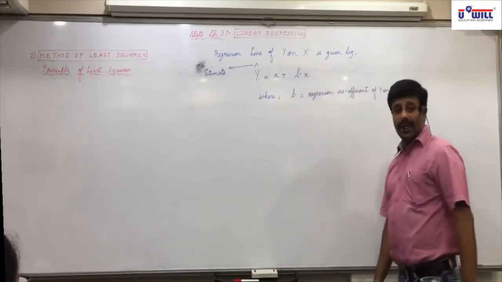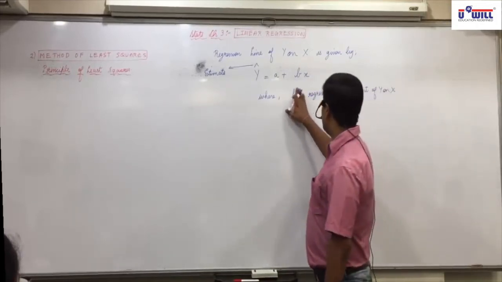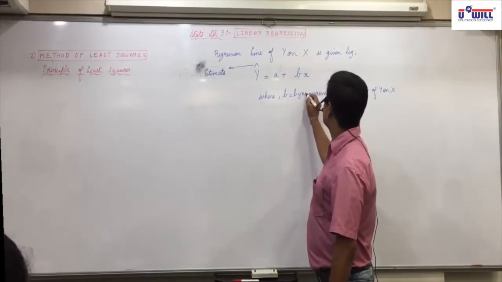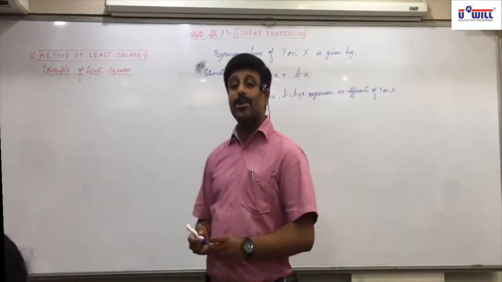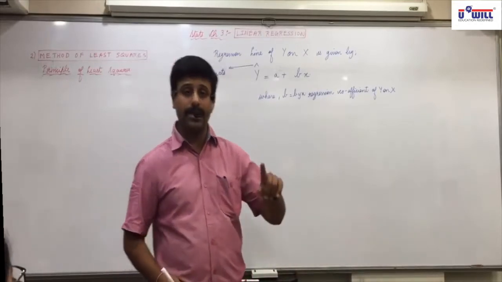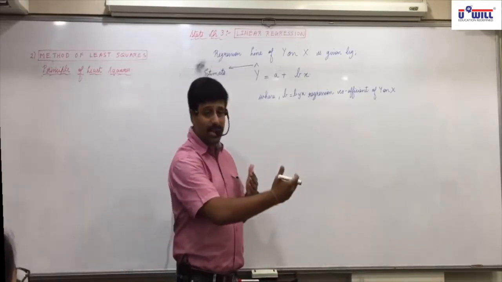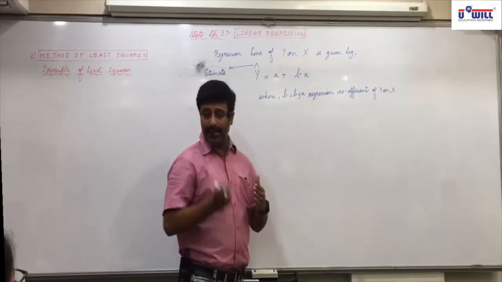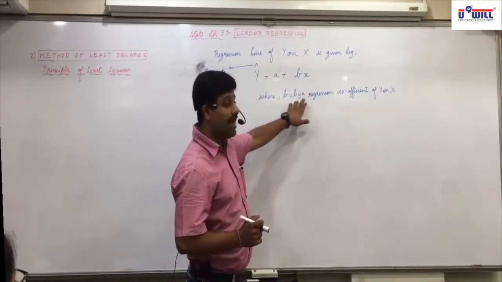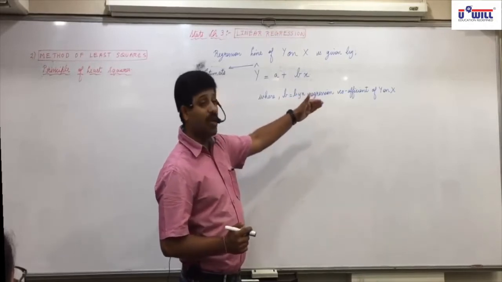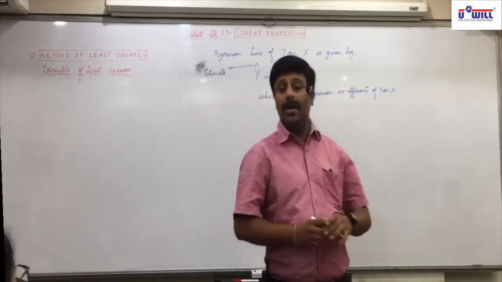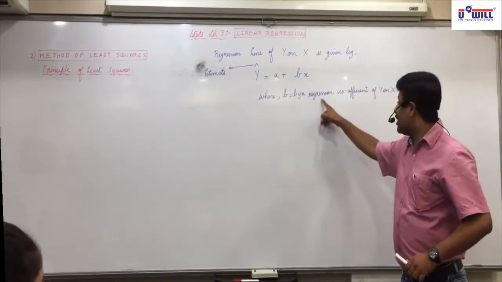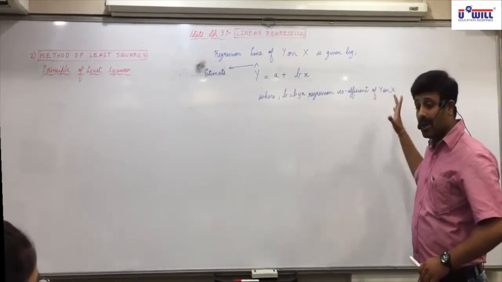We are finding y on x, so b is denoted as byx because we are finding regression line of y on x. You don't have the other line in your syllabus. If you are finding regression line of x on y, then there the b is called bxy, which means regression coefficient of x on y. Here this b is byx, which means regression coefficient of y on x.